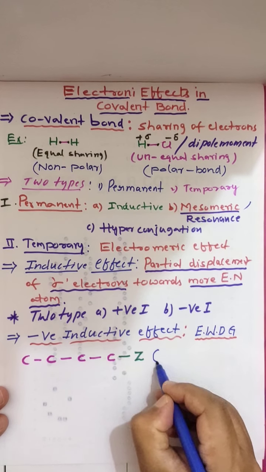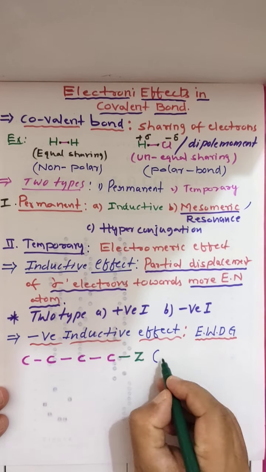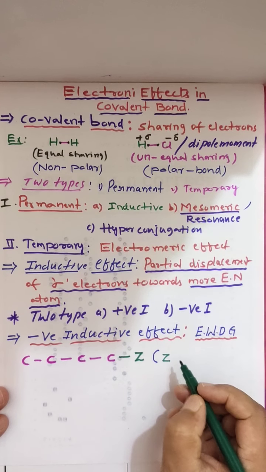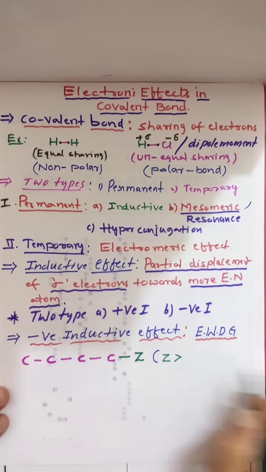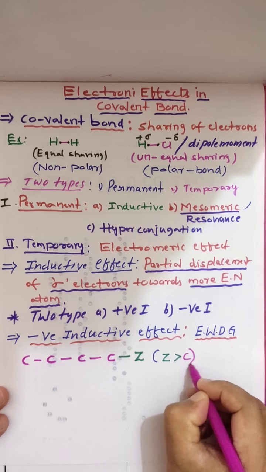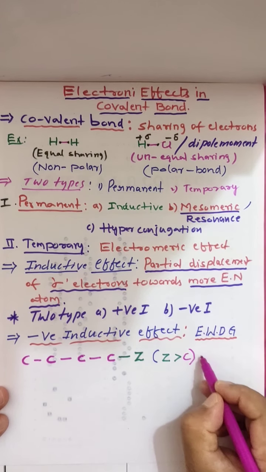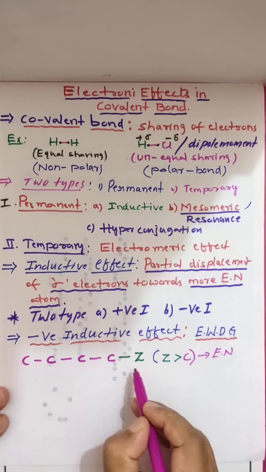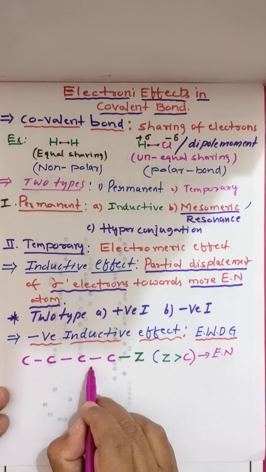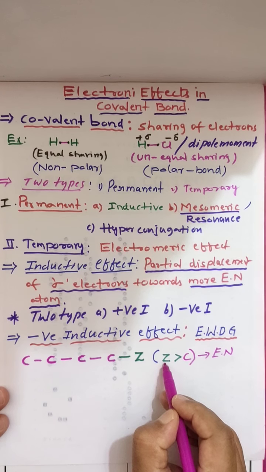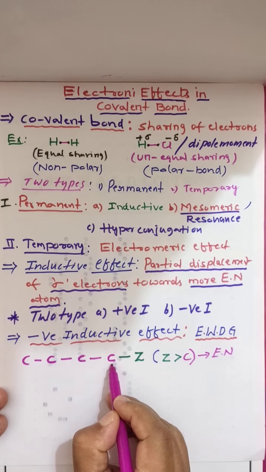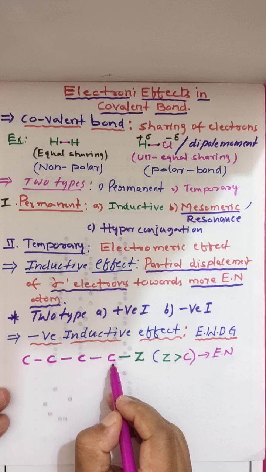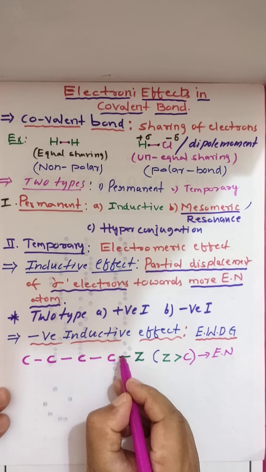If this Z is more electronegative than carbon, based on electronegativity, if the group which we attach to the carbon chain is more electronegative than the carbon, what will it do?